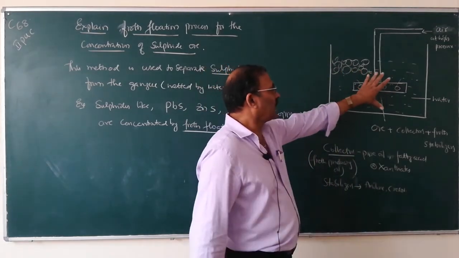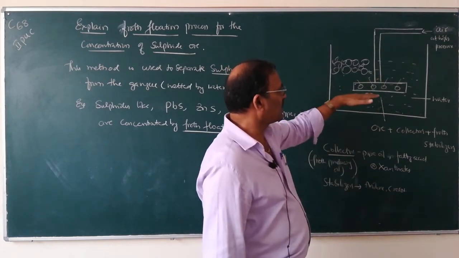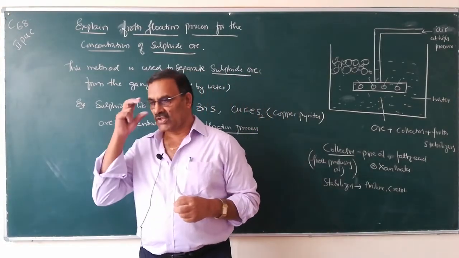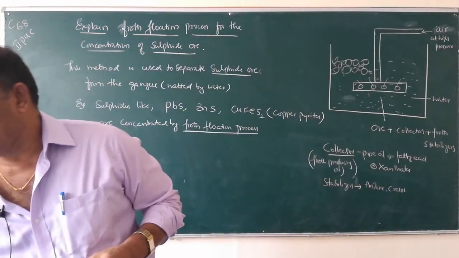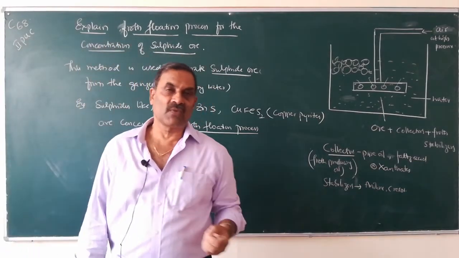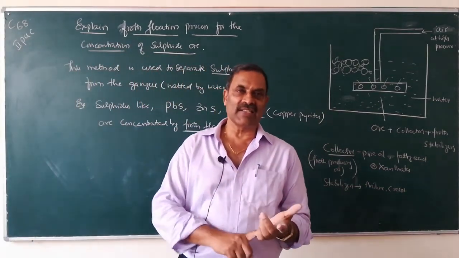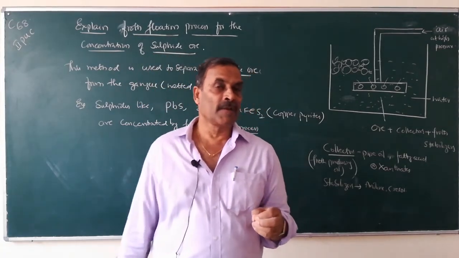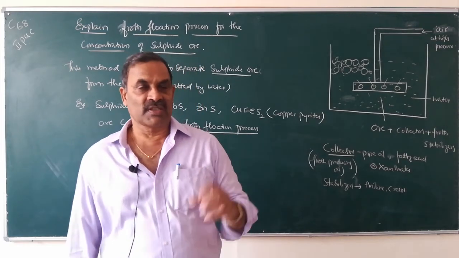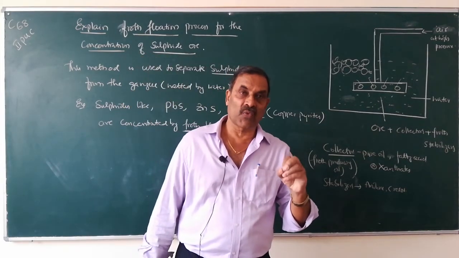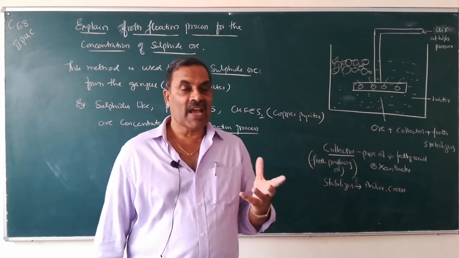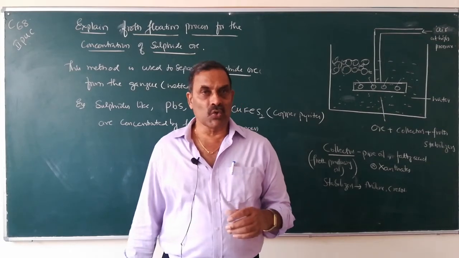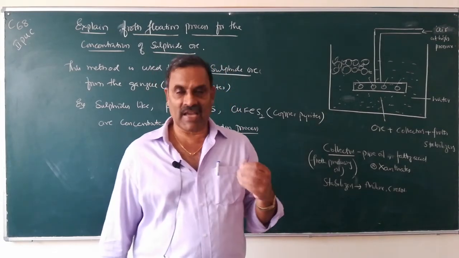So water in a big tank is taken and it is mixed with powdered ore particles. In the froth flotation process, sulfide ores are concentrated. What are the sulfide ores? Namely lead sulfide, zinc sulfide and copper pyrite, CuFeS2, are concentrated by the froth flotation process. Here the sulfide ores are wetted by oil and the gangue particles are wetted by water. So this difference is used to separate ore from the gangue.